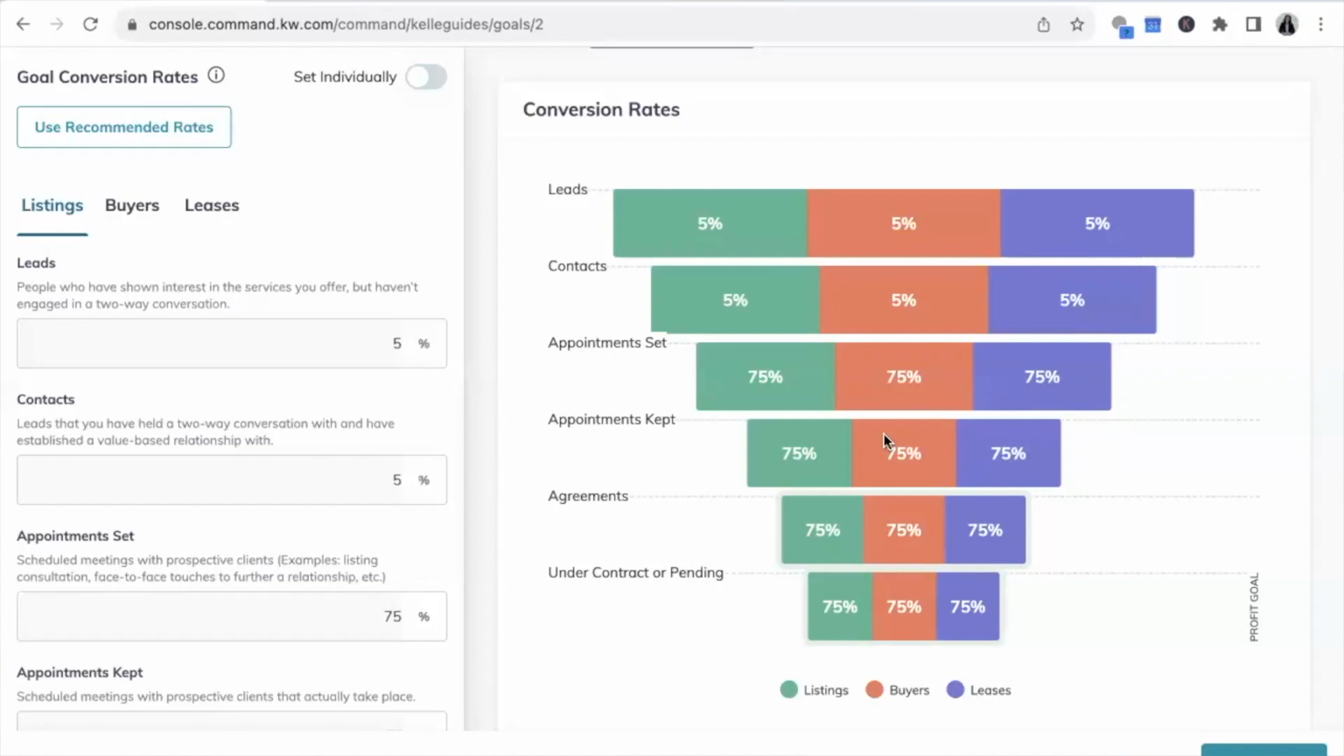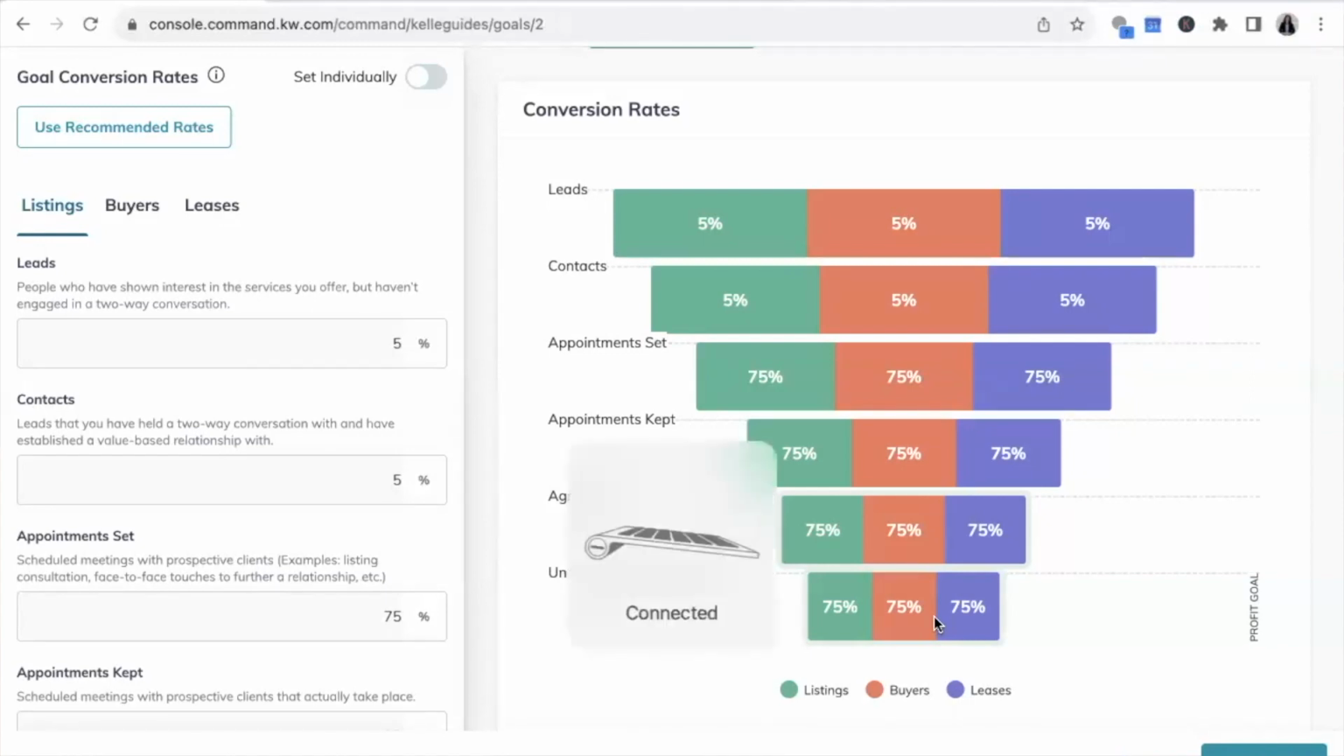And this is not necessarily true because newer agents oftentimes are really focusing on their SOI, so the conversations they're having are with people who are for sure going to buy and sell. So what Keller Williams has done is said, on average, these are your conversion rates. Once you get down to under contract or pending, 75% of those will close. That's what we're looking at. We're looking at how likely this is to close.